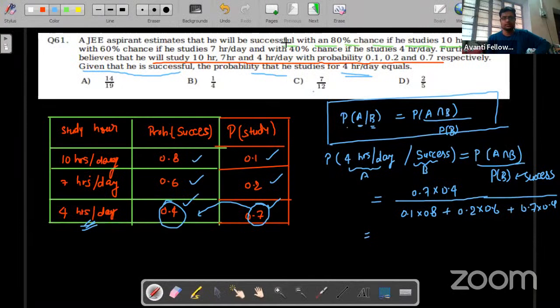Just tell me. Is it visible? I think the screen is visible now. Please let me know if there is any confusion.